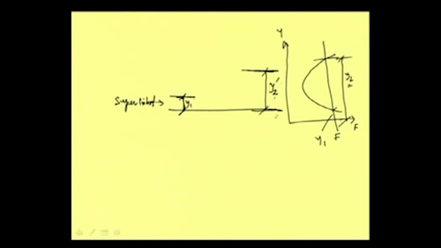Now, we know that a hydraulic jump will occur from this y1 depth to its sequent depth y2. Now, if this tailwater depth y2 dash is equal to the sequent depth y2, where this y2 is the sequent depth corresponding to y1.